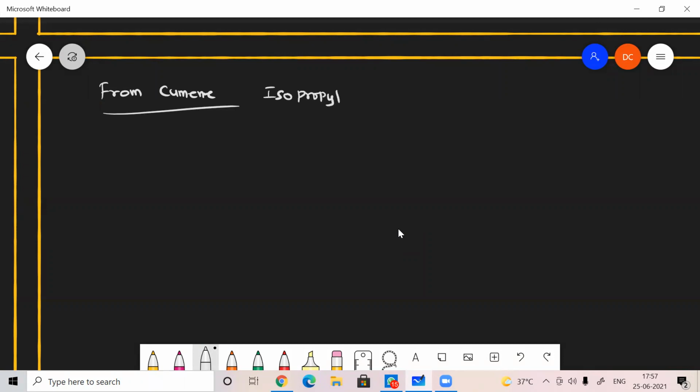Isopropyl benzene is called cumene, which is a commercial name. Which one is isopropyl benzene? A benzene ring with CH, CH3, CH3. This is isopropyl benzene, or cumene. This is the structure of cumene.